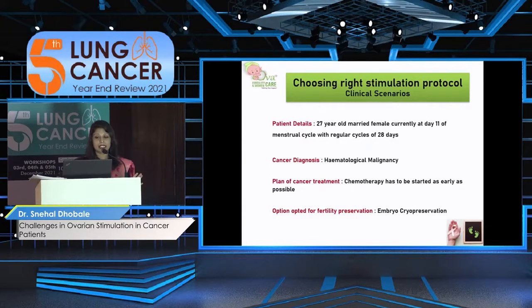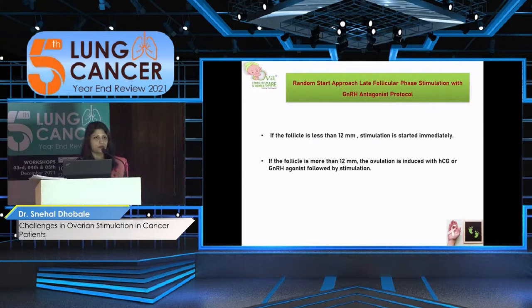Then a scenario of a 27-year-old married female, currently at day 11 of the menstrual cycle, so not in the early follicular phase. She is diagnosed with a hematological malignancy, and of course with hematological malignancy we have to start chemotherapy as early as possible. Because they have chosen embryo cryopreservation as the fertility preservation option, how can we do it? This is a random start, meaning we don't have to wait for her periods. When she comes to us and picks the option, we really need to go for the stimulation. This is also available nowadays and is called the random start approach.